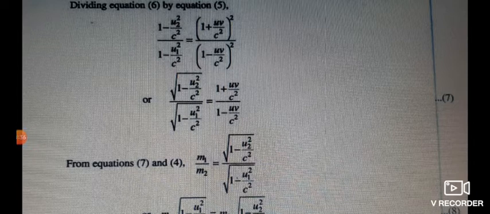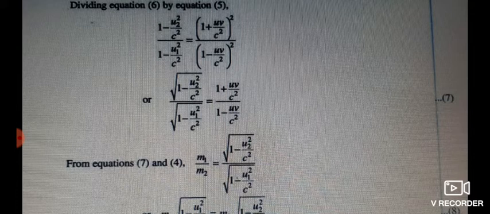Now, we know the equation number 5 and 6. If we divide equation 6 by equation 5, equation 6 is nothing but 1 minus u2 square by c square and equation 5 is nothing but 1 minus u1 square by c square. If we divide that, the numerator value is common, we can cancel that. These two equations differ by a denominator term only.